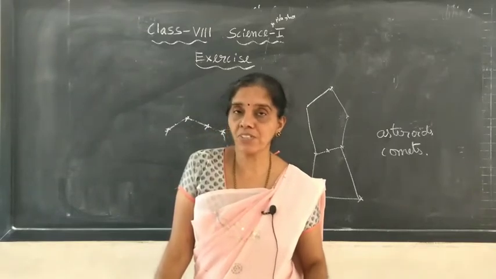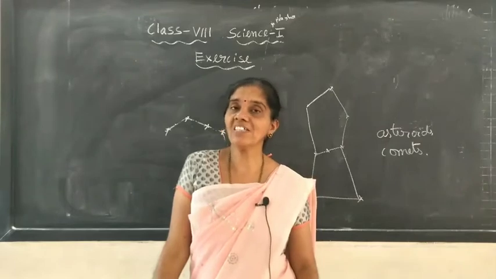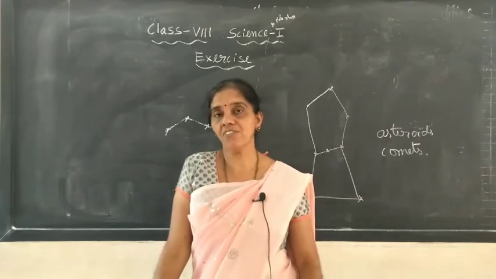Now, the pole star is along the axis of rotation of Earth.